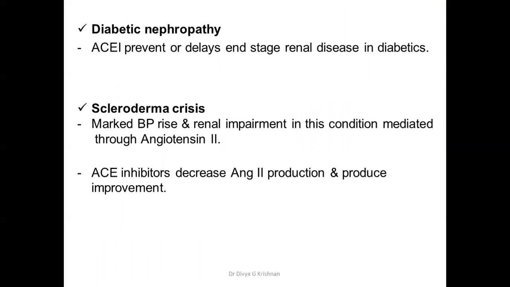It is also used in scleroderma crisis. Scleroderma is a condition which affects the connective tissues. It causes very tightened tissues of the face and other parts of the body. Crisis means there is a sudden rise in BP and renal impairment in scleroderma patients. And this crisis can be tided over by ACE inhibitors because this crisis is supposed to be mediated by angiotensin II. So this can be used in scleroderma crisis.